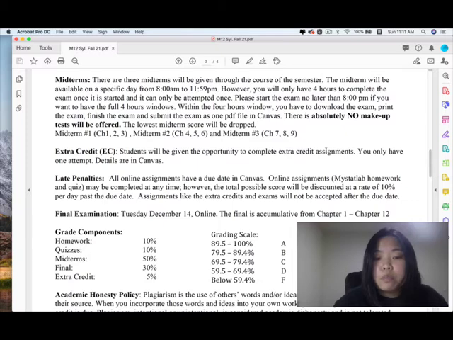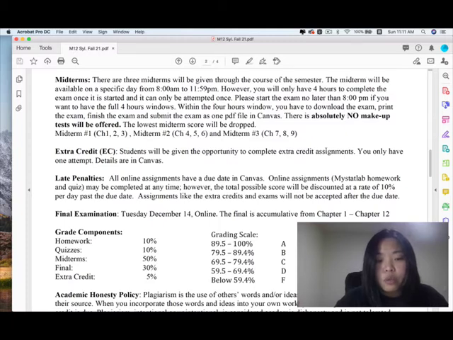However, the lowest midterm score will be dropped. So make sure you do have 3 midterms. First midterm, chapter 1 to chapter 3. Midterm 2, chapter 4 to chapter 6. Midterm 3, chapter 7 to chapter 9. Again, there's no makeup midterm that will be offered. So make sure you will be available on that day to take the midterm.